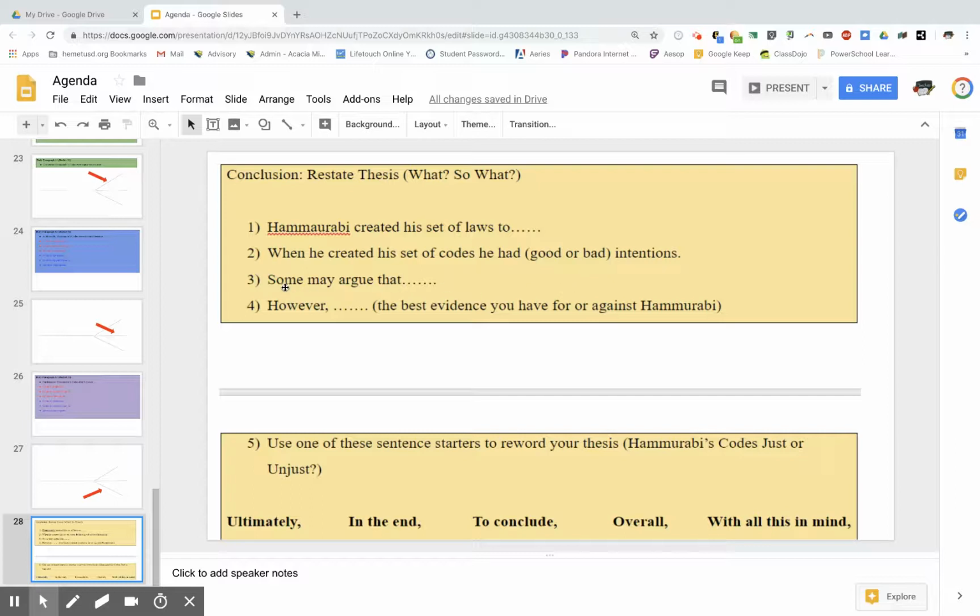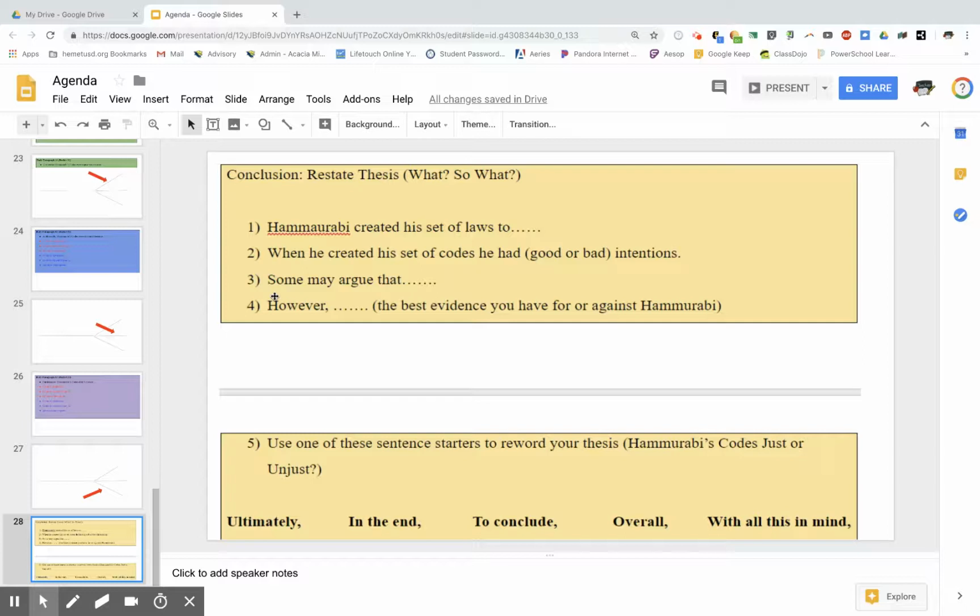Then listen up here because this is where some students get confused. You're going to put one argument for the other side. So say, some may argue that without Hammurabi's codes, there would be no order. Or some may argue that Hammurabi was just trying his best to create order. Or some may argue that some of Hammurabi's codes were just. So you're going to continue this sentence. But the however part, in every essay, even if you say the other side, you're always going to argue back your side.